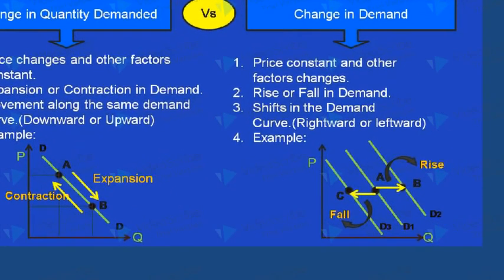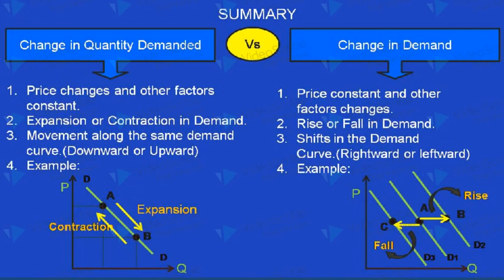Okay students, from the overall discussion, now you can easily differentiate between change in quantity demanded and change in demand. Change in quantity demanded takes place if price changes and other factors are constant. There is either an expansion or contraction in demand, and there is movement along the same demand curve.